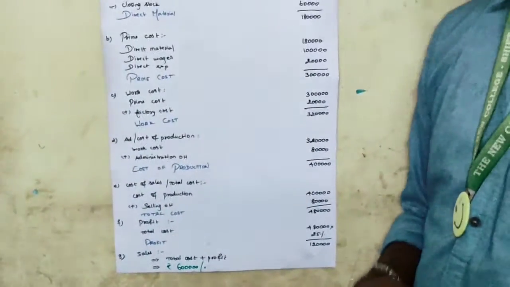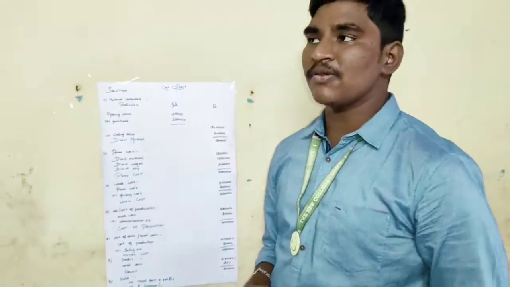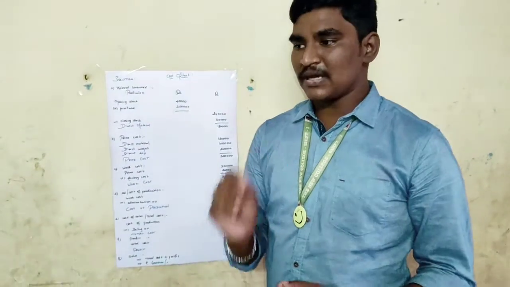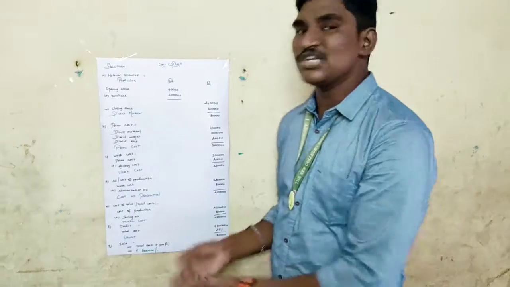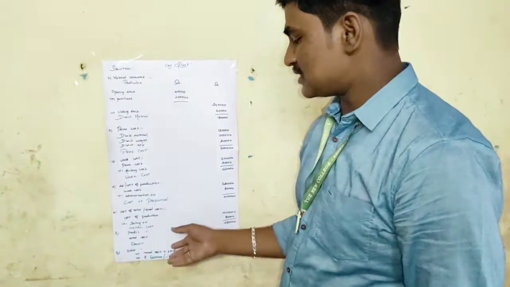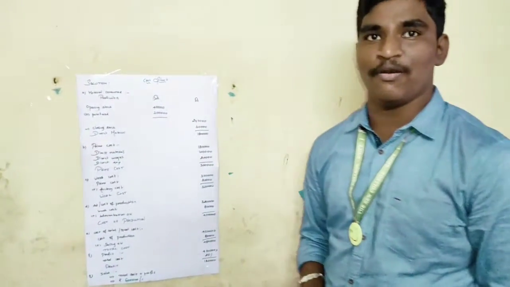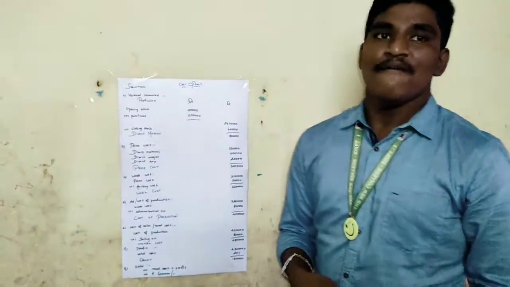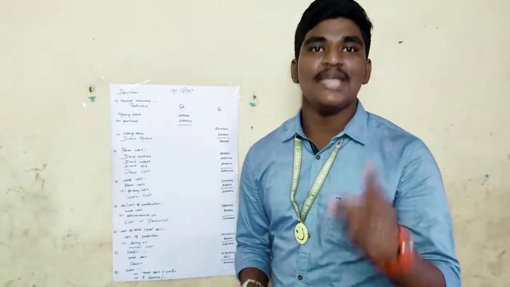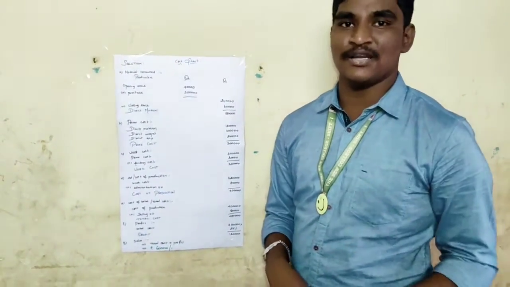Now we are going to find the profit. Here we have a complication. You can note that 20% on sales is equal to profit, but at this stage we have not even found the sales. How can we find our profit? This is my question, and I have the answer for it. We already know that 20% on sales is equal to 25% on cost.